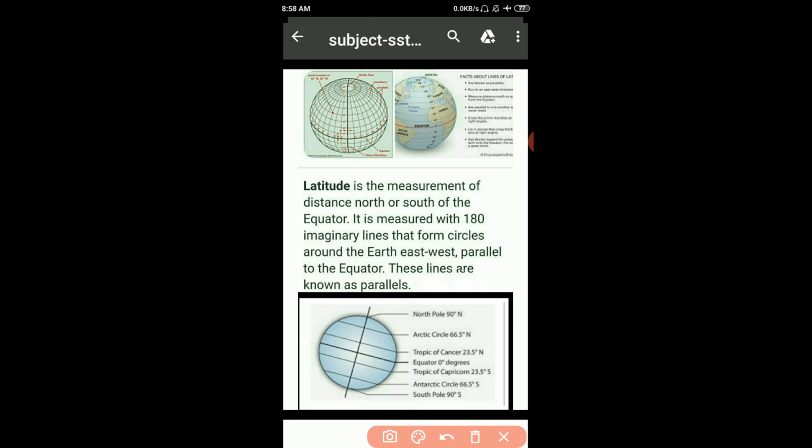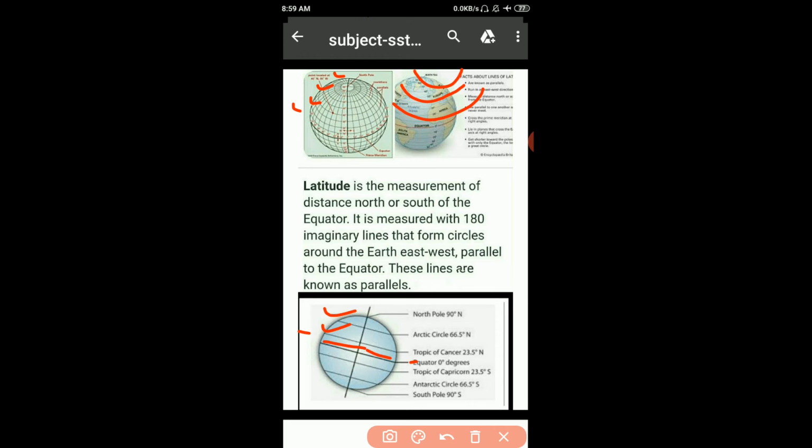This is equator. Okay, and the imaginary lines that are drawn parallel to the equator, these are the parallel lines, like this. These are the parallel lines.